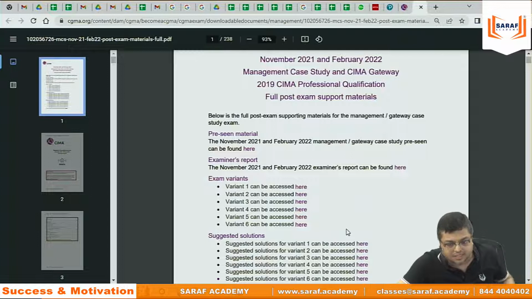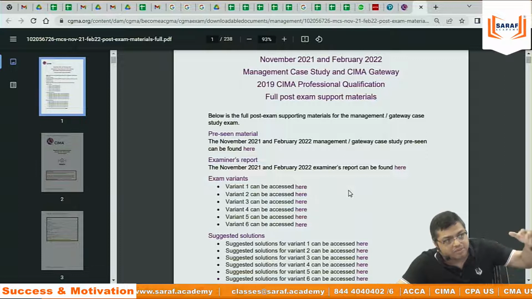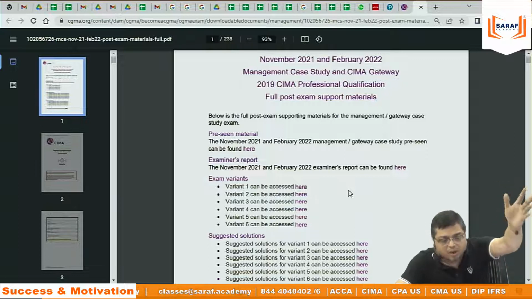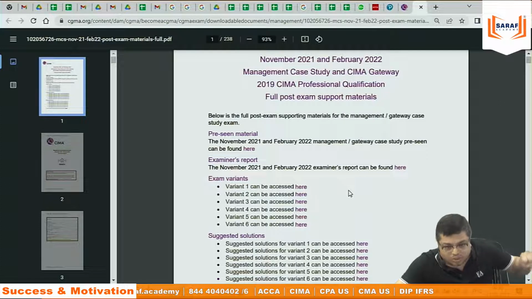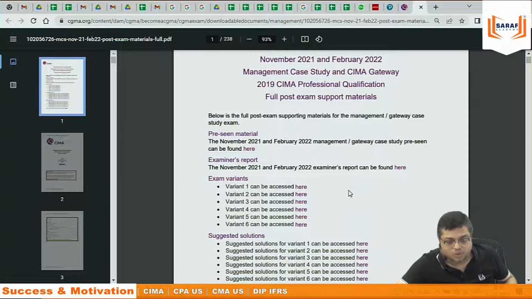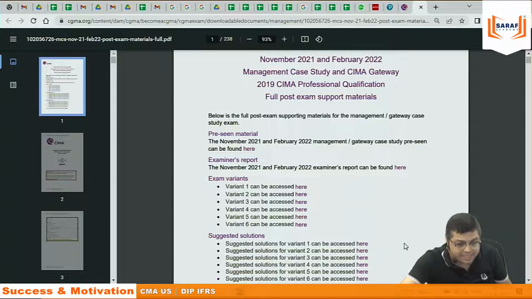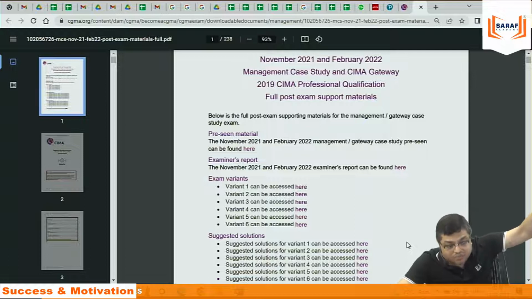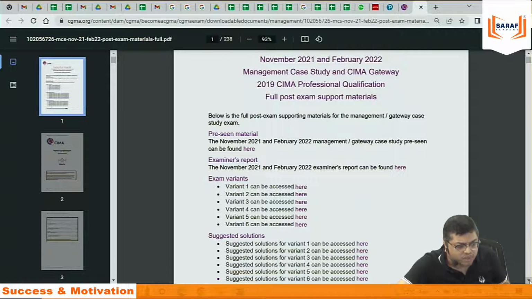They have increased the sets because students are doing a very unethical thing. I have given the exam in the morning, and I am sharing what came in the paper with my friends on social media. They are checking the social media of registered students, and they are increasing the number of sets. Earlier they were doing 4, then 5, then 6, and now they have increased to 7 and 8. So it's not possible that any student can help another student if there is a difference of geography. I am from India, somebody is from the UK. I will not be able to help that student in any manner. I am showing you further.